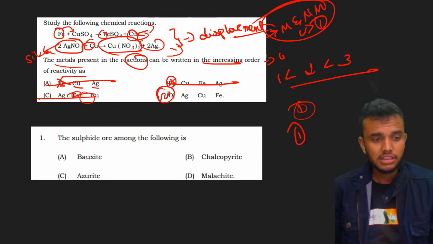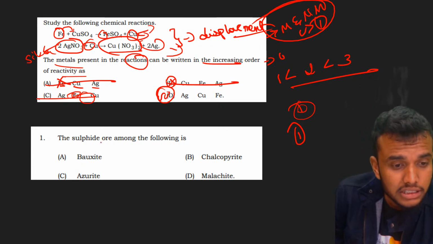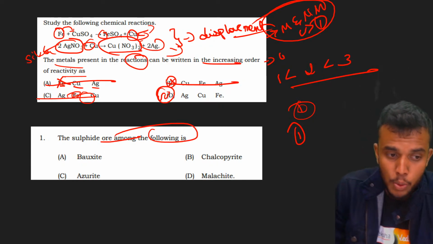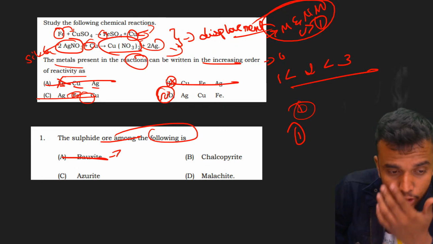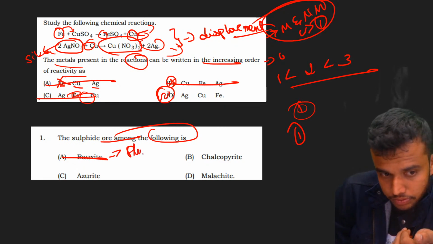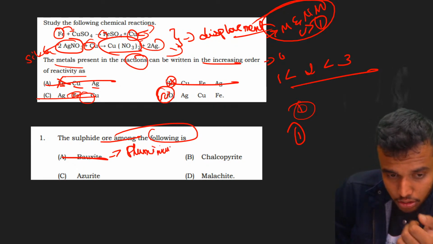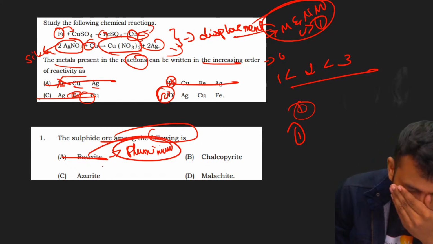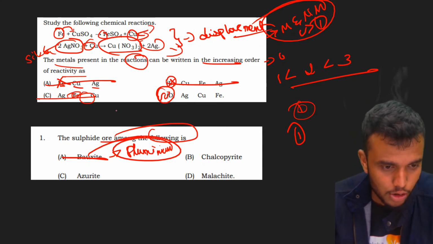Okay, now students, let's start with the second question. The sulfide ore among the following is. We can easily rule out bauxite. We already know bauxite is an ore of aluminium. Clay is not an ore. Bauxite is an aluminium ore.